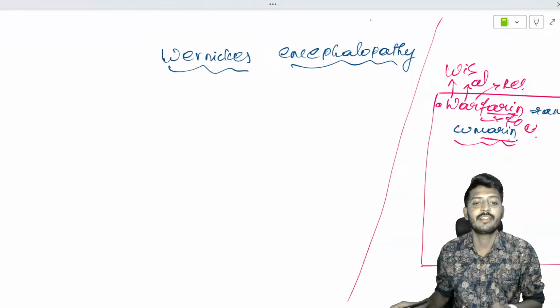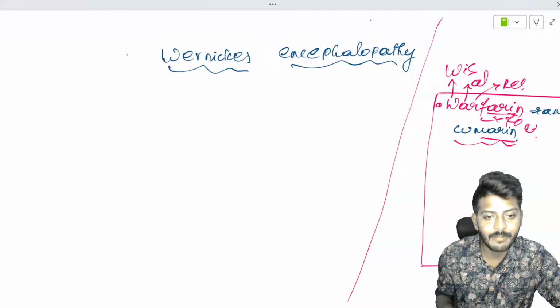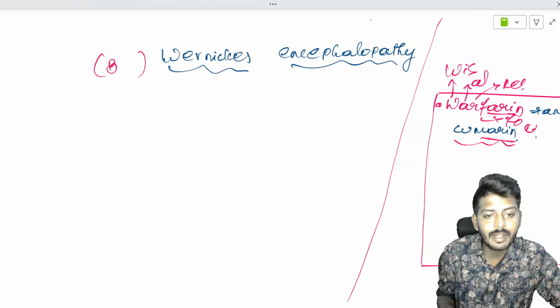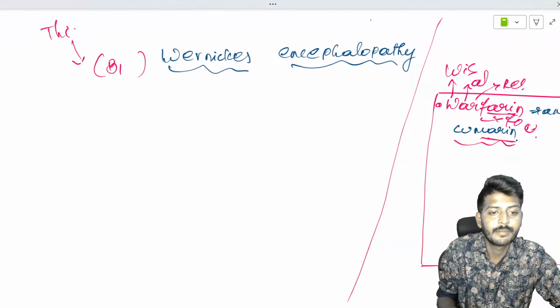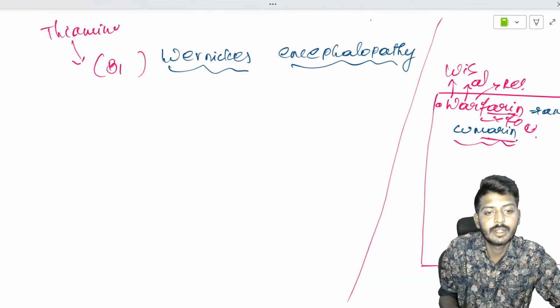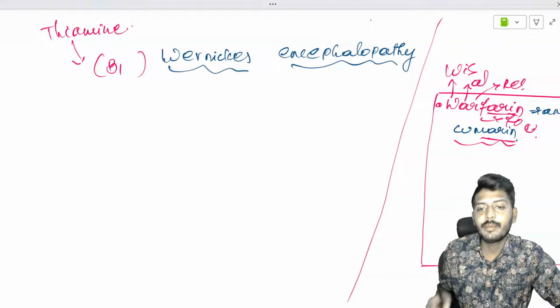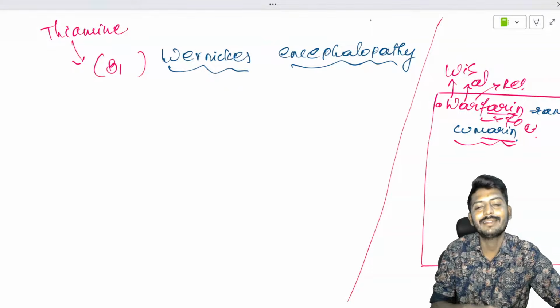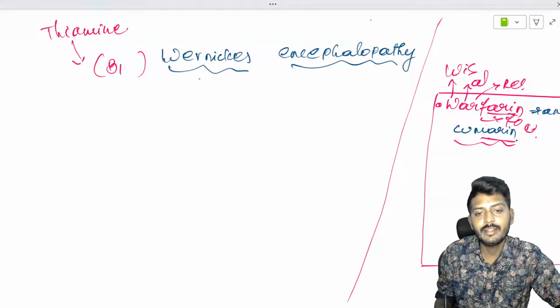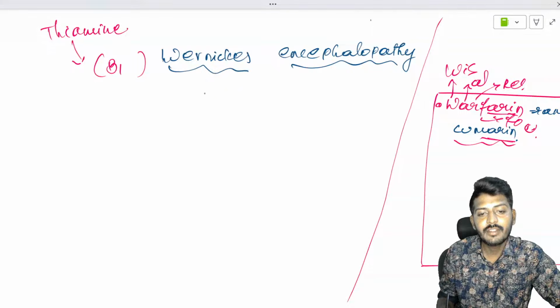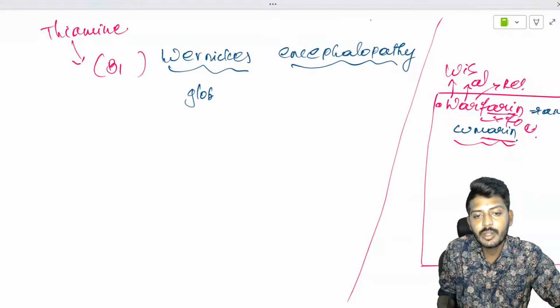Let's go to Wernicke's encephalopathy, which is seen with B1 deficiency. B1 is also called thiamine. What is that? Thiamine. Okay. So Wernicke's encephalopathy is a condition in which the patient is going to have global confusion.